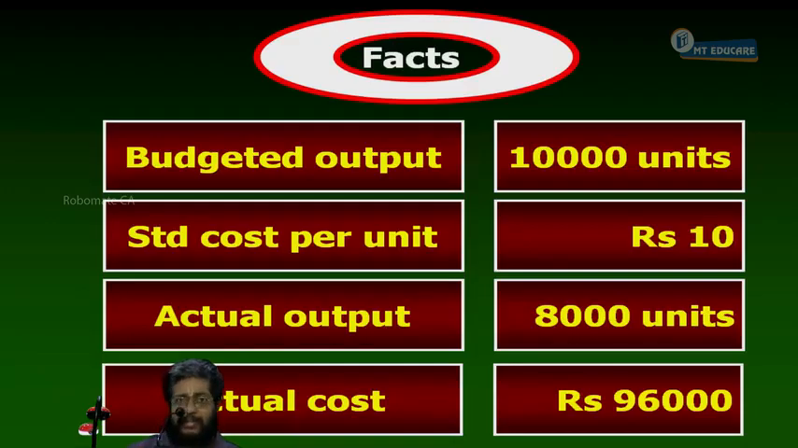The company planned to spend 1 lakh, but spent only 96,000, thereby saving a cost of, how much rupees? 4,000. Thereby saving a cost of rupees 4,000.